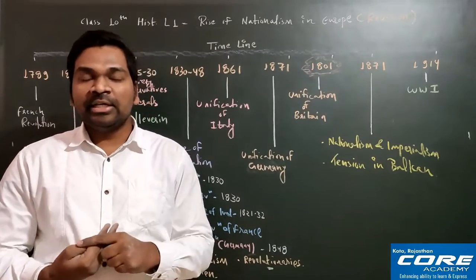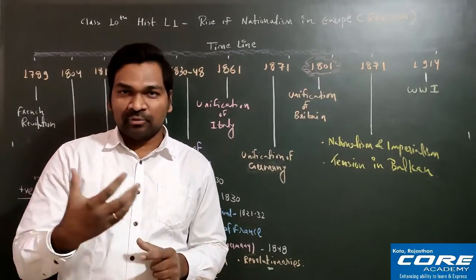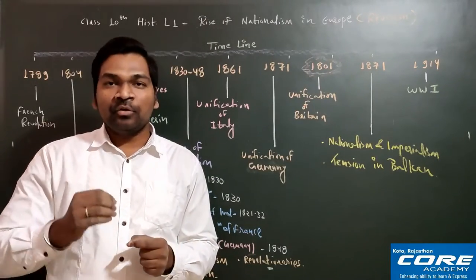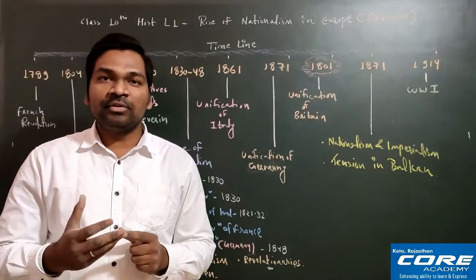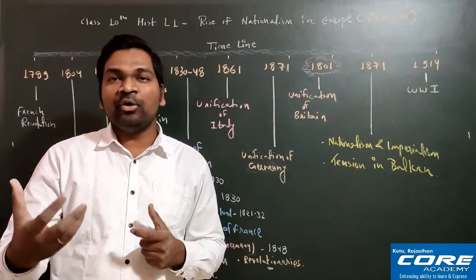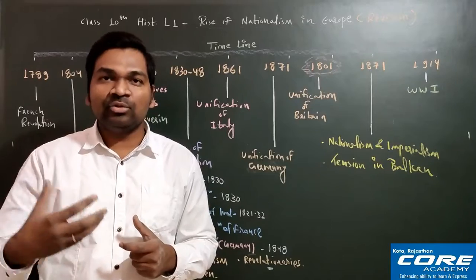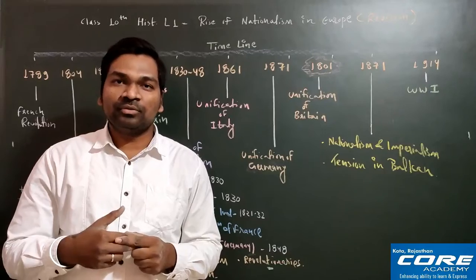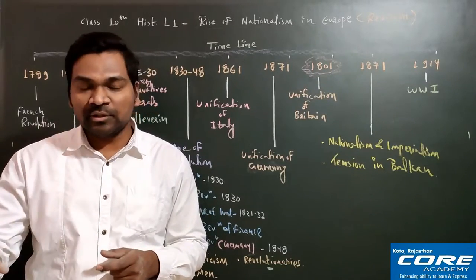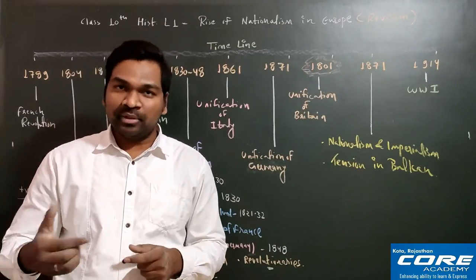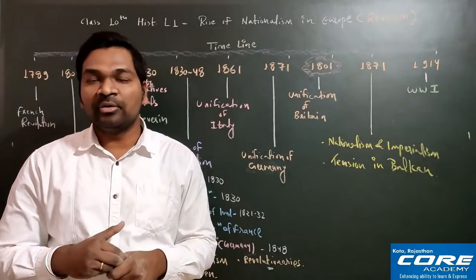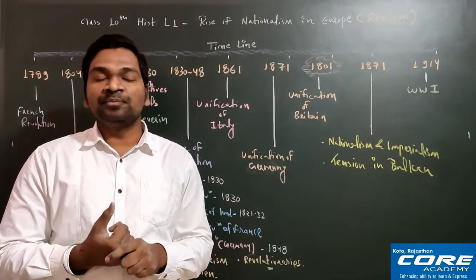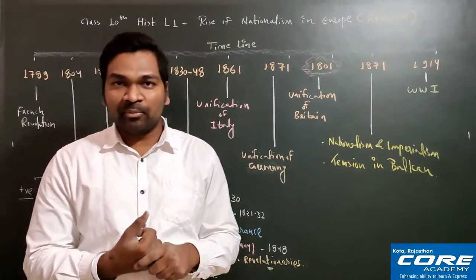The fourth point is he also abolished the feudal system. As I was telling you, feudal system means the system where the big landowners, the big landlords, give their land to the poor farmers, poor workers, and in return they take huge returns from these peasants and workers. And if they are not able to repay, the landlords exploit these poor workers and peasants. So this concept is known as the feudal system, which was finished by Napoleon Bonaparte.